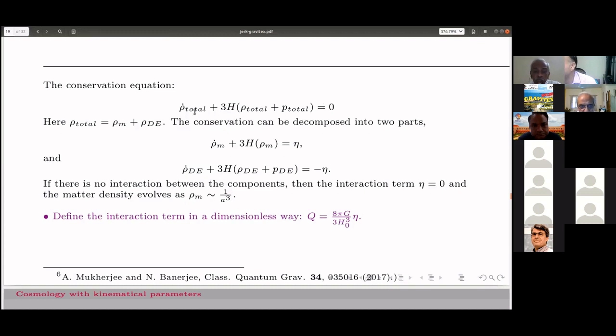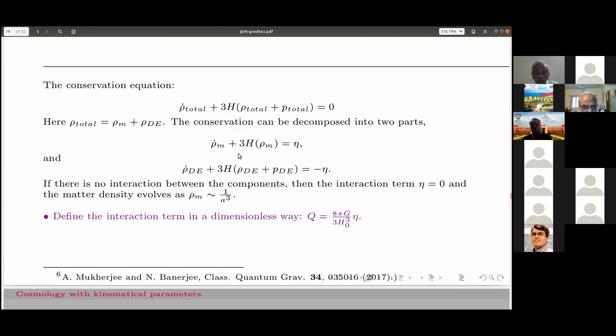If the matter sectors are conserved individually, then we have this equation true for all the separate components: rho dot m satisfying this. For cold dark matter there is no pressure, so p_m is 0. This is also satisfied for dark energy. On the right hand side, we would have zeros.